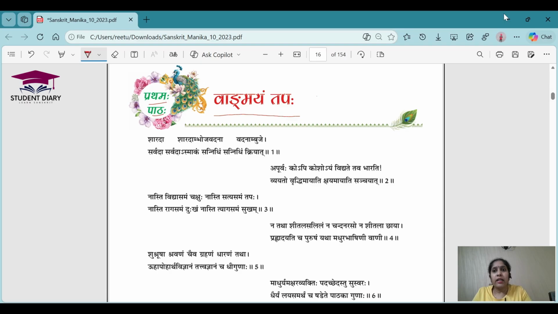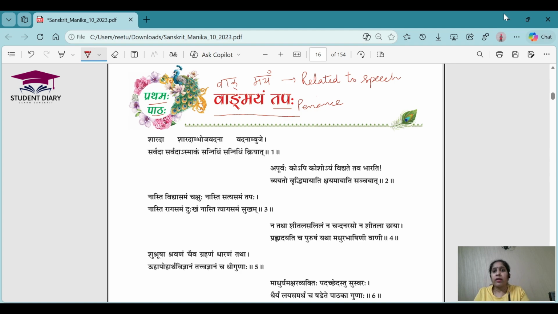Fine. So let's start with decoding the meaning of the title. Vangmayam Tapah. Vangmayam is made up of two words, Vak and Mayam. So Vakmayam or Vangmayam is something related to speech, whatever we are speaking, or related to words, we can say. Tapaha means penance. So, in this chapter, we are going to learn how a penance can be done with the help of words. Whatever we speak, how those words can become the penance.